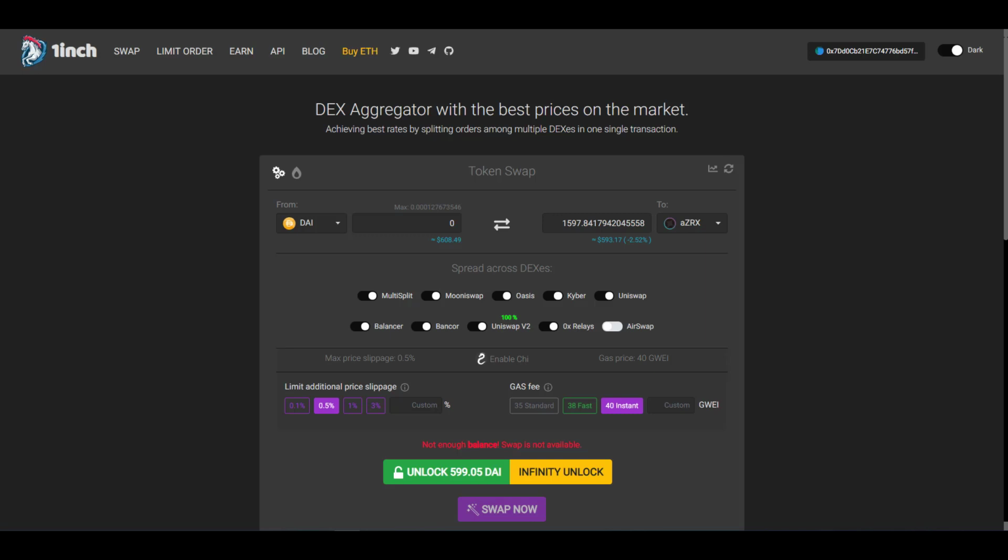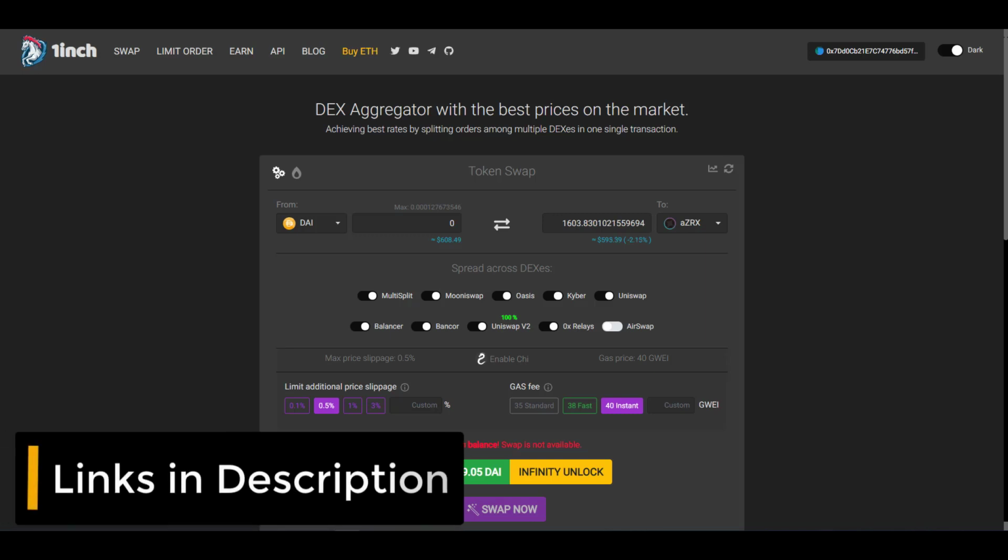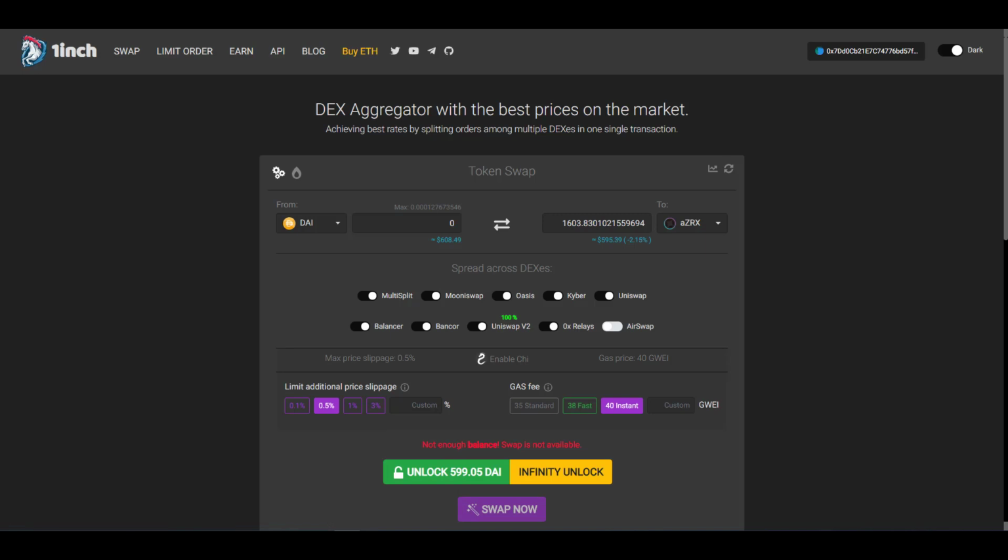It's called 1inch. And remember folks, I'm going to include all the links in the description below. So once you watch my video and you want to use one of these platforms to lend out your ZRX or your BAT tokens, but let's say I have USDC, I bought some from Coinbase, and I deposit that into my Ledger. Just come here to 1inch, connect your Ledger, put in the amount of USDC that you want to convert.